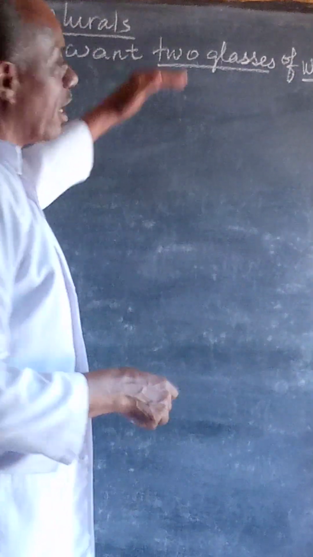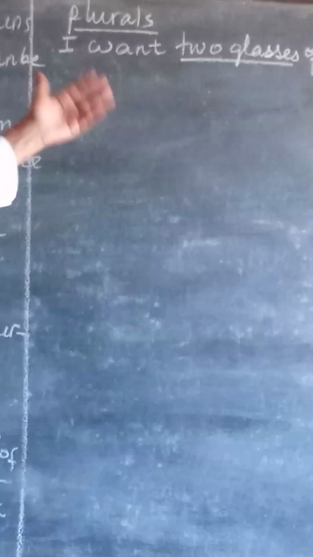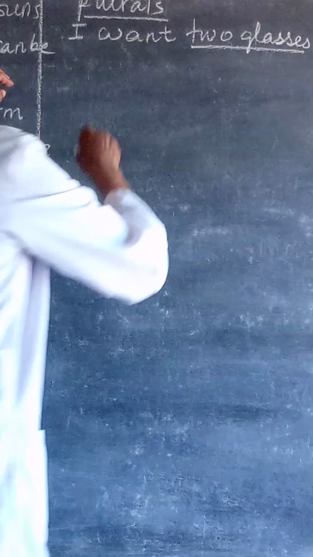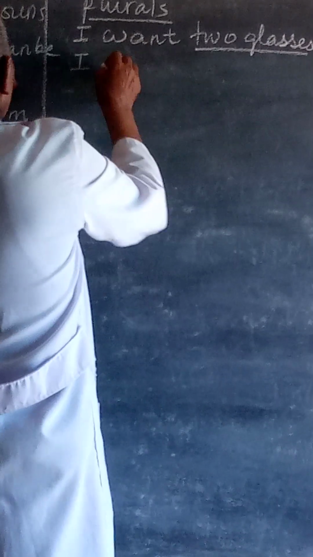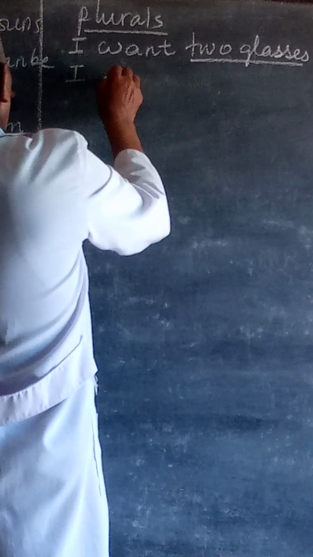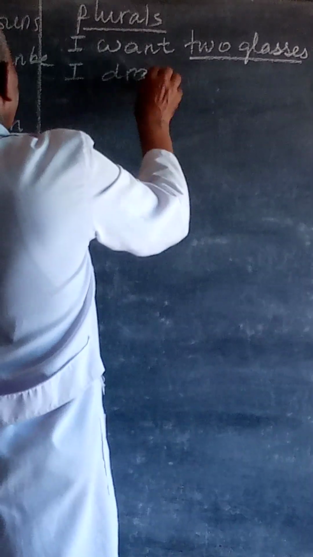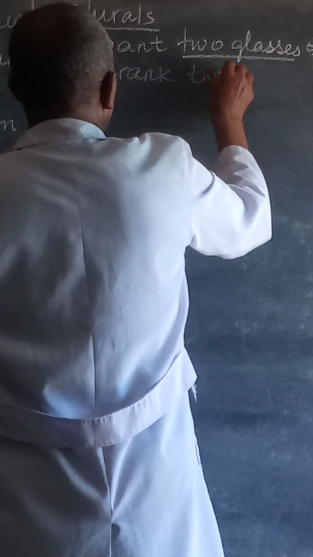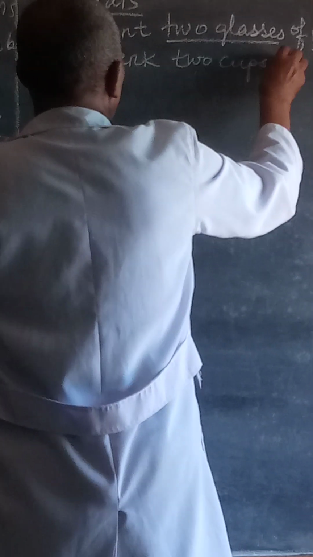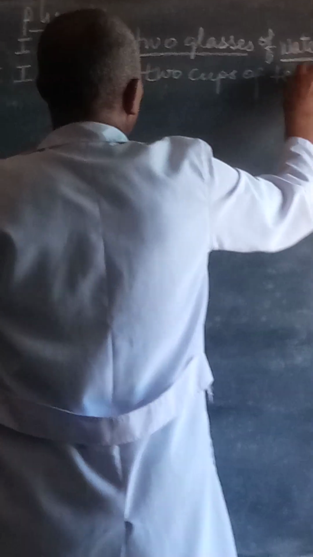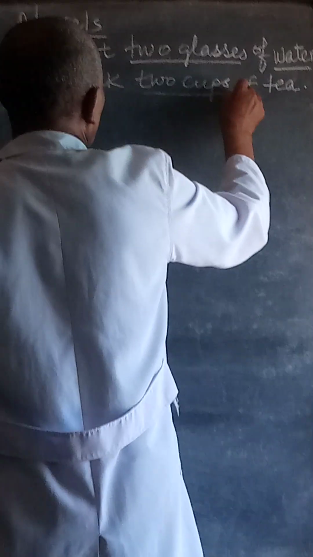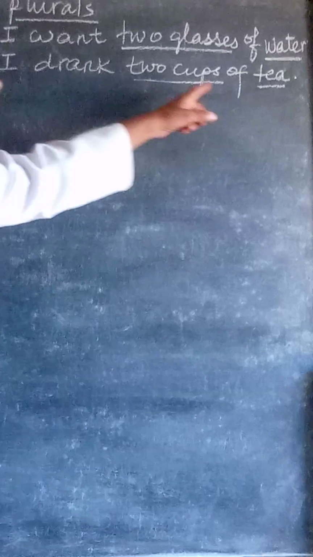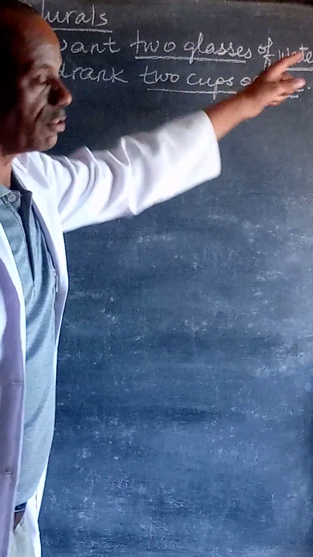So when we say 2 glasses of water, we are pluralizing the material or the object or the vessel. And I drank 2 cups of tea. You can say 2 cups is plural. Then tea cannot be pluralized. We don't say 2 teas, we don't say 2 waters.